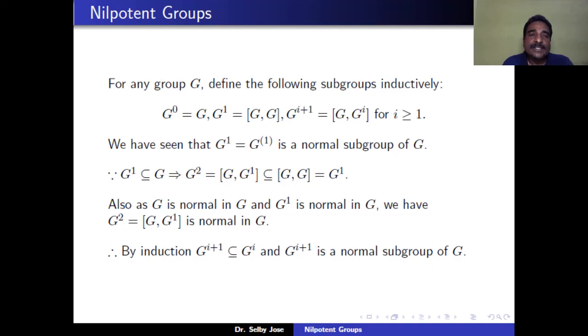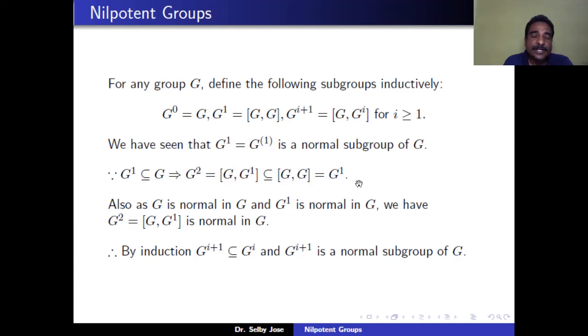And we have seen that G_1, which is the same as G^1 defined in the case of a solvable group, is a normal subgroup of G. And because G_1 is contained in G, G_2 is equal to the commutator [G,G_1], which is contained in the commutator group [G,G], which is equal to G_1.